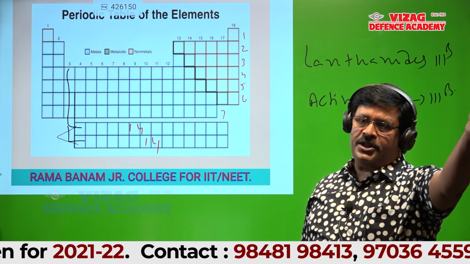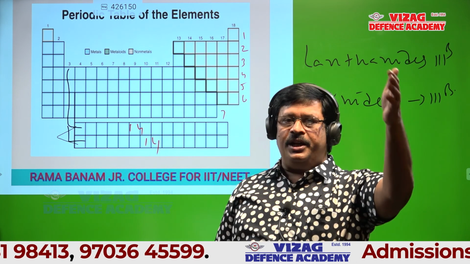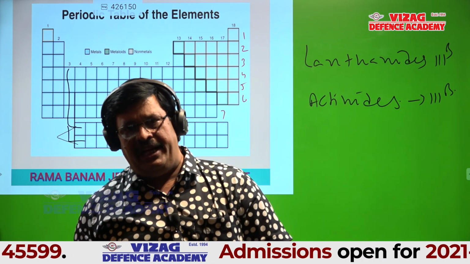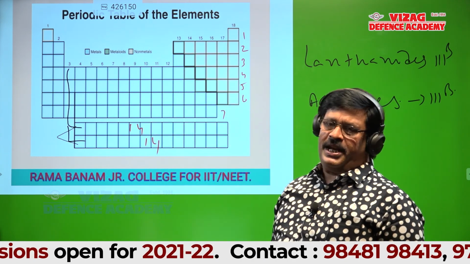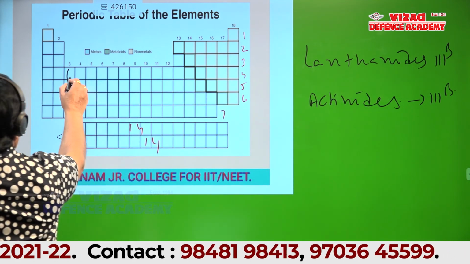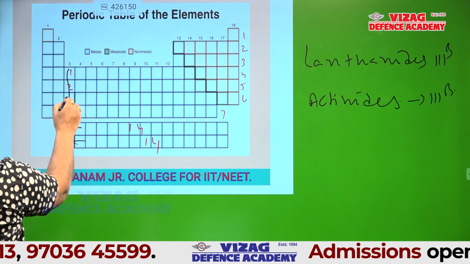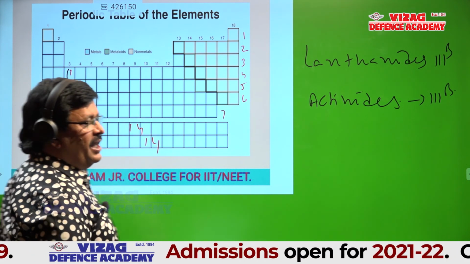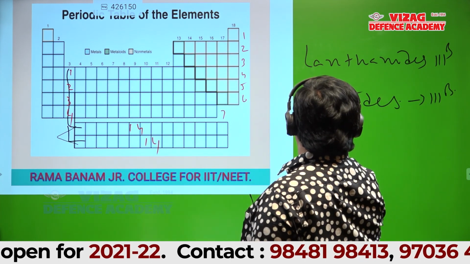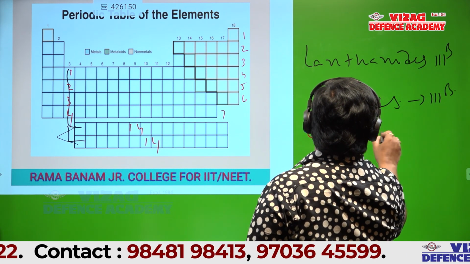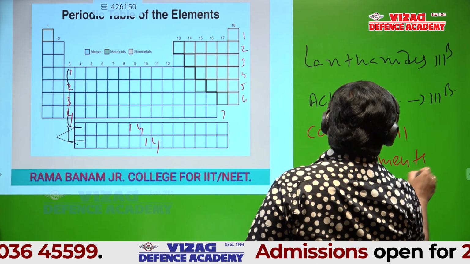You only mentioned it is 90 to 103. So lanthanides are 14. So there are 14 lanthanides and 14 actinides. And how many elements are there in column number 3? See, 1, 2, 3, 4. Totally how many elements are there in 3B group? That is the longest group here. Column 3, 32 elements, which is the longest group.